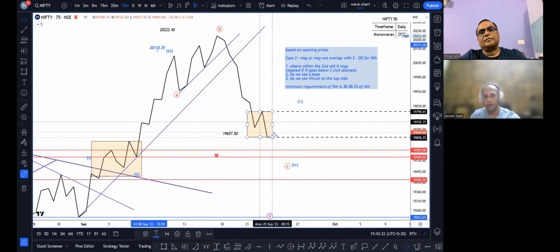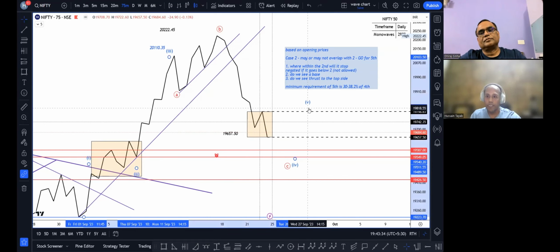Correct. Okay. So what I'm also trying to say is that I have one more wave to the top side. As I mentioned earlier, my day chart gives me the weekly time frame, and my 75-minute chart gives me the daily time frame of Ne0 Wave count. There is a slight conflict, because when I look at the day chart, this is so sharp that I say, boss, this will go straight to the 2-4 trend line.